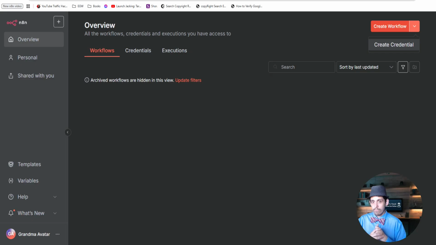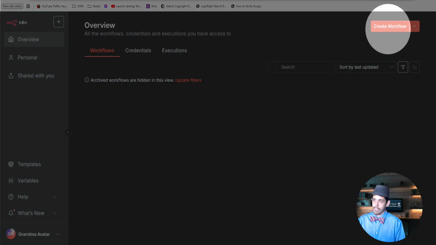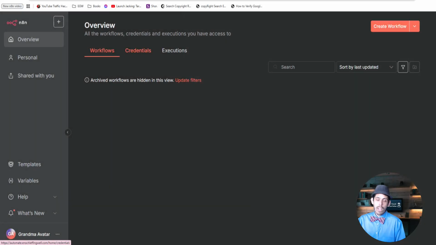I was taking notes. So you said that if you go to workflows, that's where you could create a workflow and not the credentials. Yes. Because the credentials is the password, right? Yes, the password. Exactly. It's like the verification that authorizes your automation to log into those apps. Okay. Thank you. You're welcome.